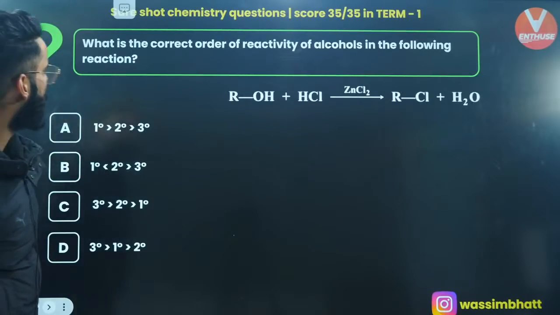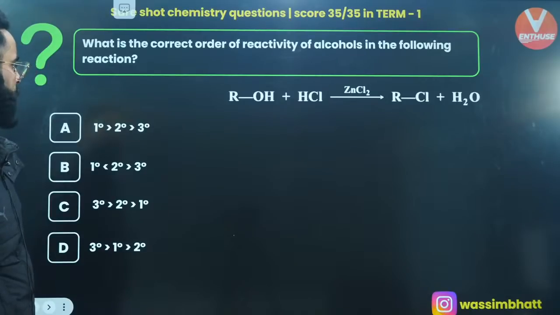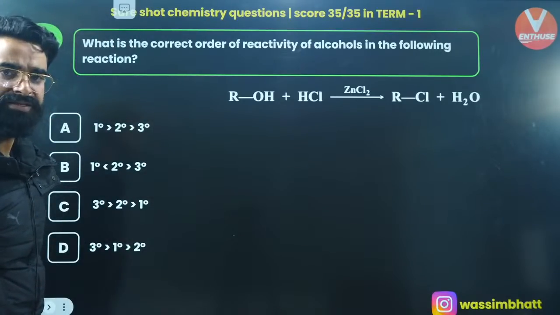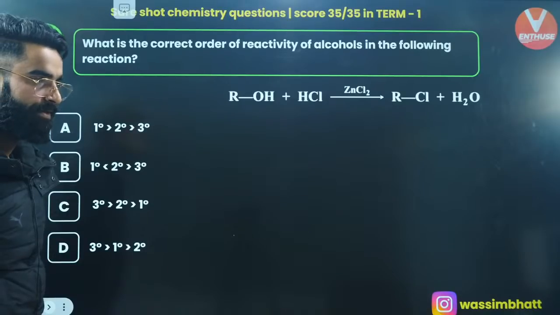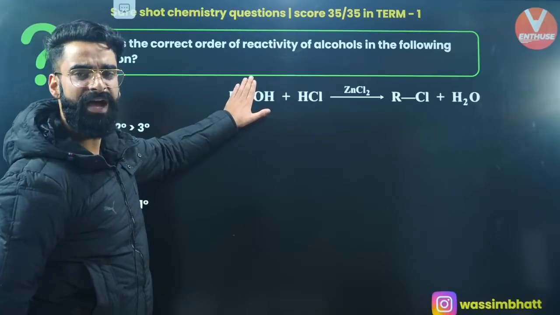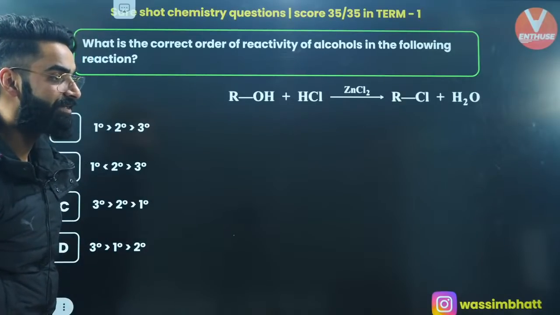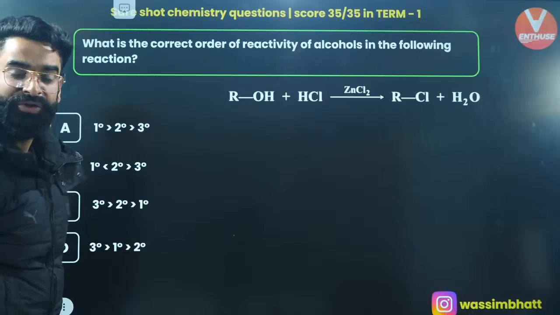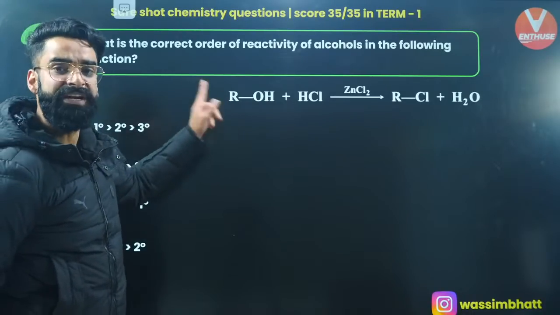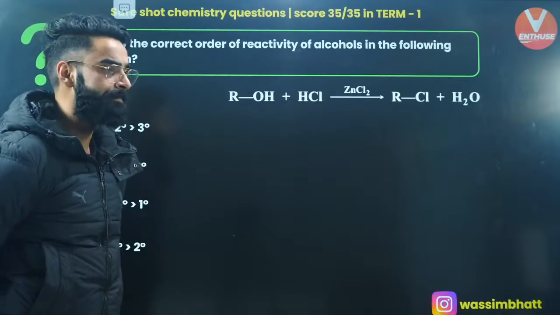What is the correct order of reactivity of alcohols in the following? Can you let me know first? First of all, make the carbocation. Now, depending on the stability of the carbocation, you can decide the rate. A 3 degree carbocation will be the most stable. So wherever in the substrate you are getting a 3 degree carbocation, that is going to show more rate towards SN1.